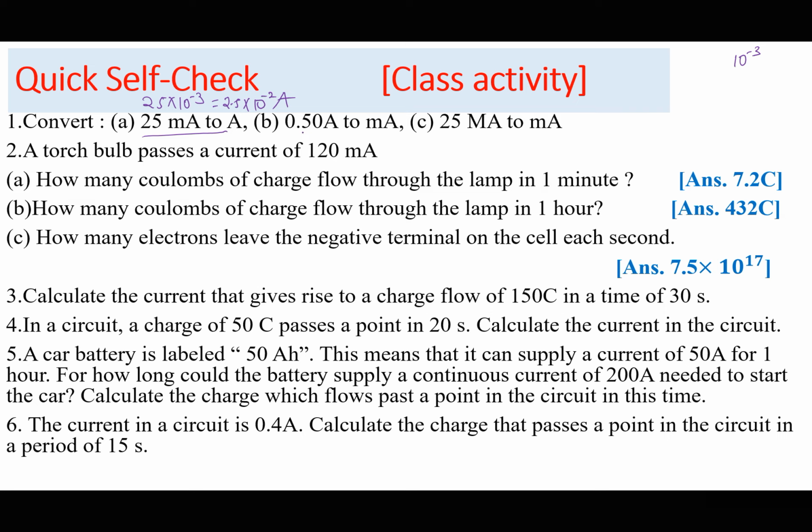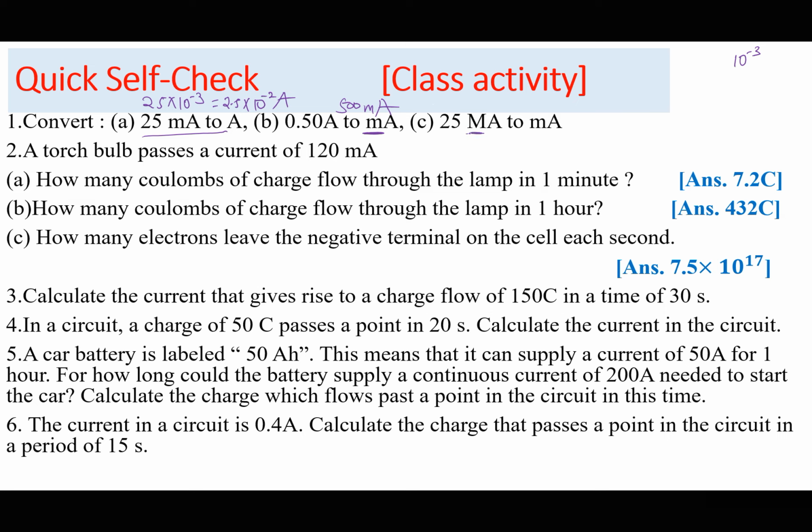So part B, 0.5 amperes to milli. So in removing a prefix, we multiply by its value. In bringing back a prefix, we divide by its value. So we have 0.5 to milliamperes. That would be 0.5 divided by 10 to the power of minus 3. So I think this would be 500 milliamperes.